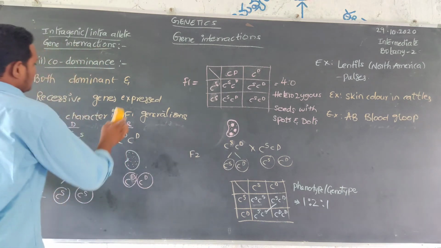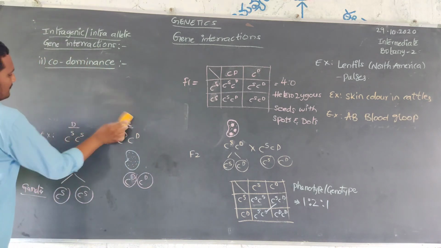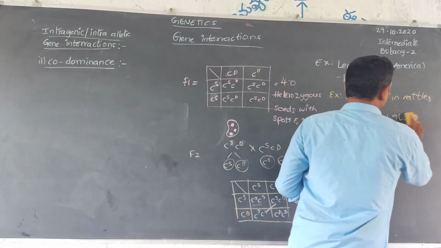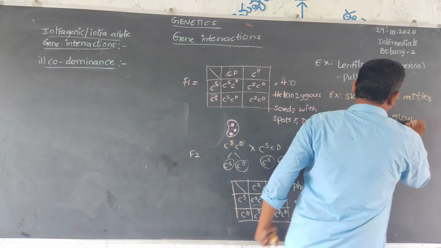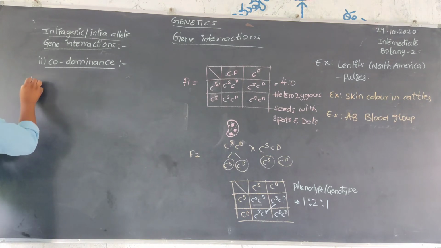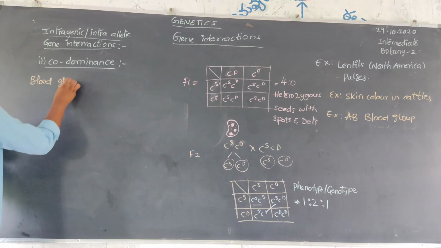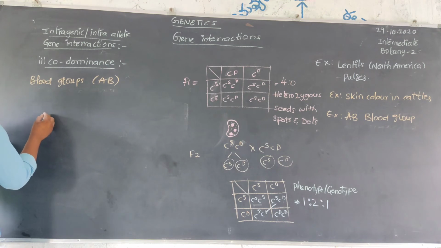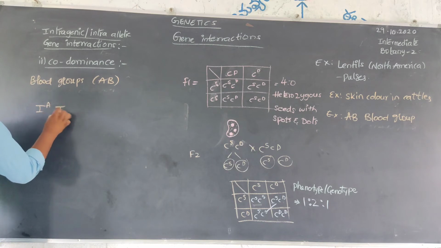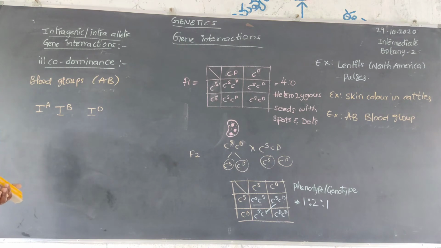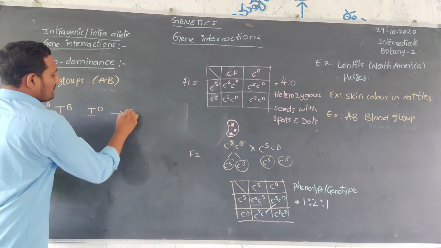In human blood groups, what will happen in the AB blood group? First of all, IA, IB, IO. This is the genotype of the AB blood group.